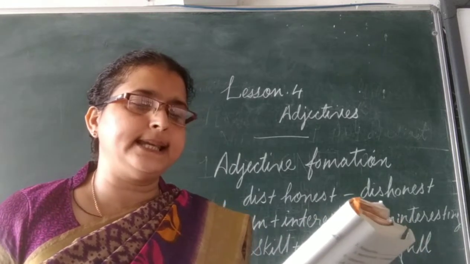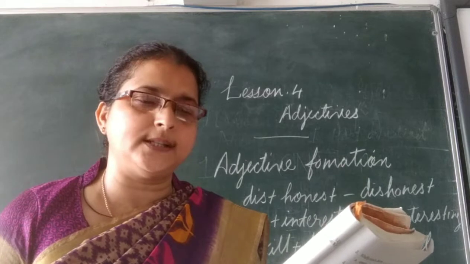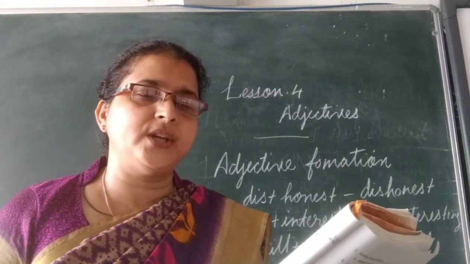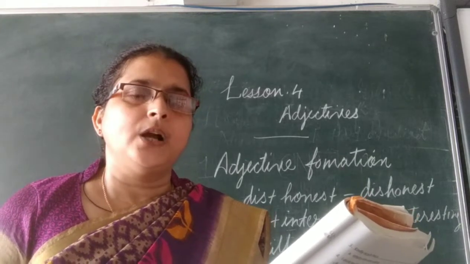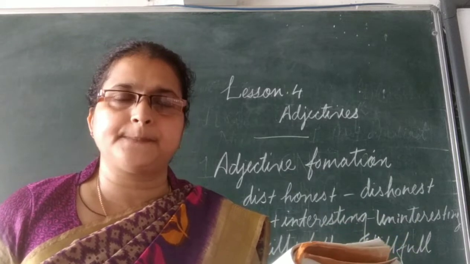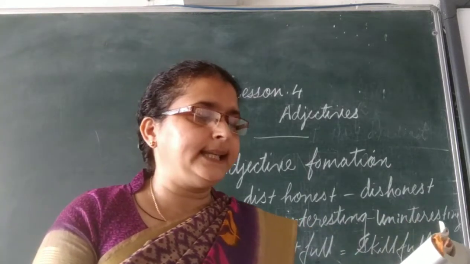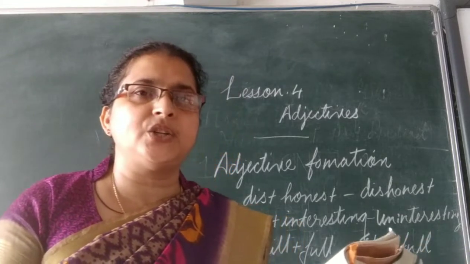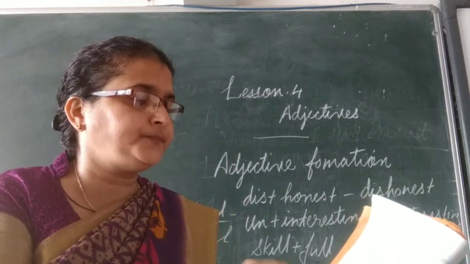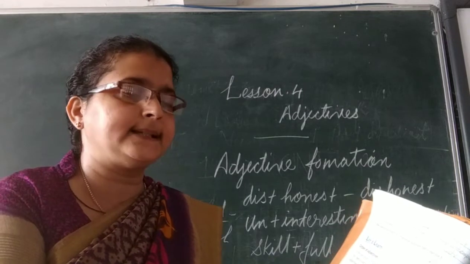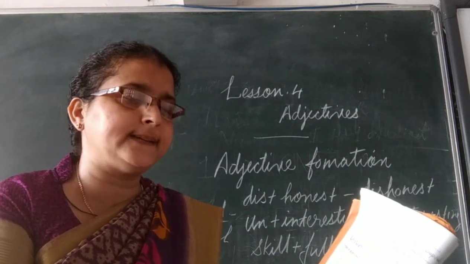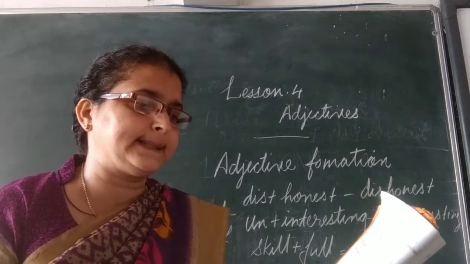Seventh is adjective of nationality or origin. Eighth one is material. And ninth is qualifier or purpose. These are the 9 orders in which adjectives are used in English. So you have to learn all these, the order of the adjectives, to make a proper sentence.